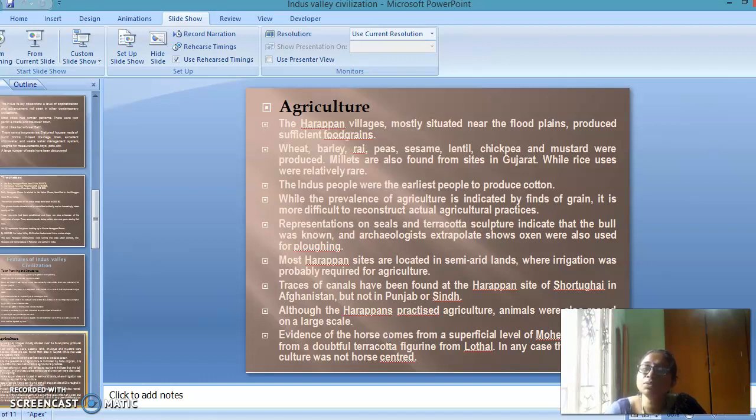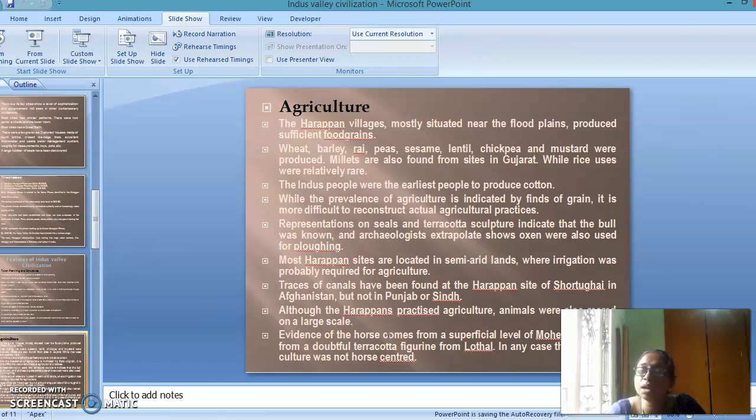While the prevalence of agriculture is indicated by finds of grain, it is more difficult to reconstruct actual agricultural practices. We rely on the representations on the seals and terracotta sculptures. Terracotta is related to brick, again the red sandstones. The sculptures indicate that the bull was known. Archaeologists suggest oxen, meaning bulls, were also used for ploughing.